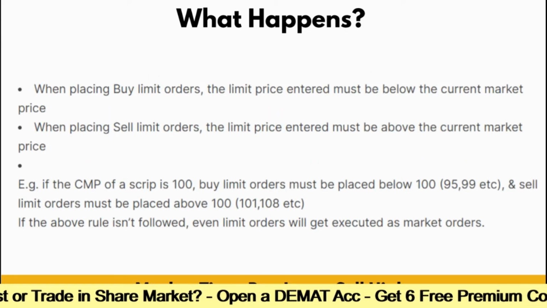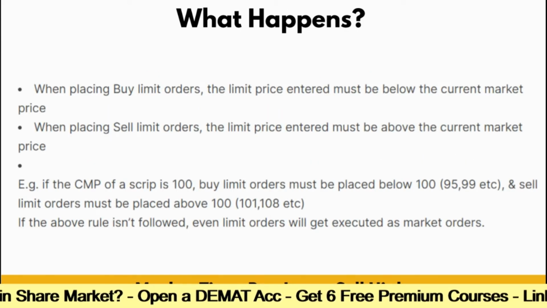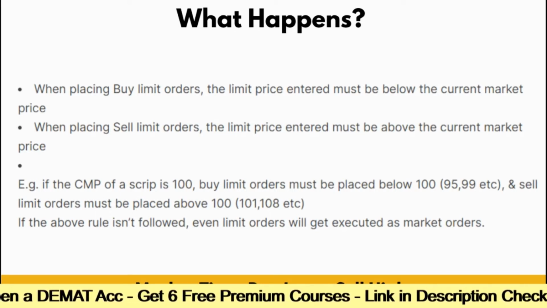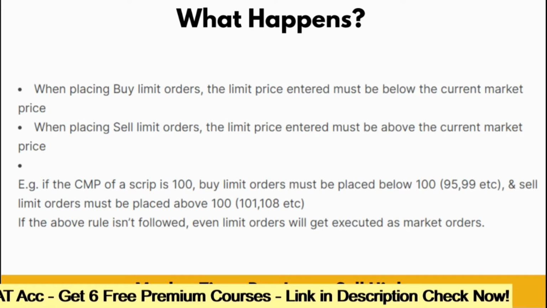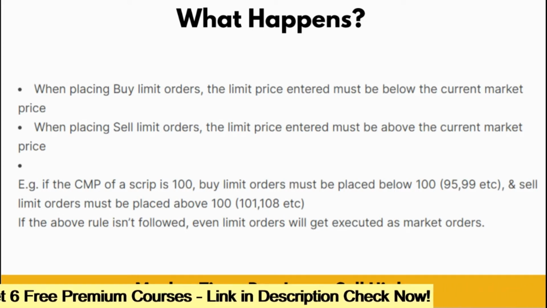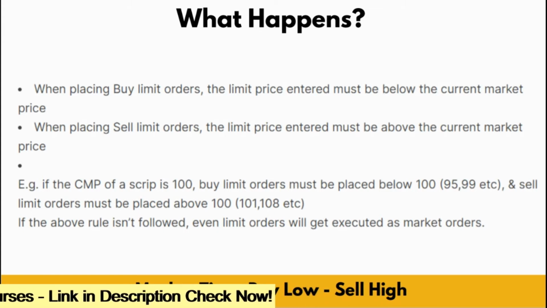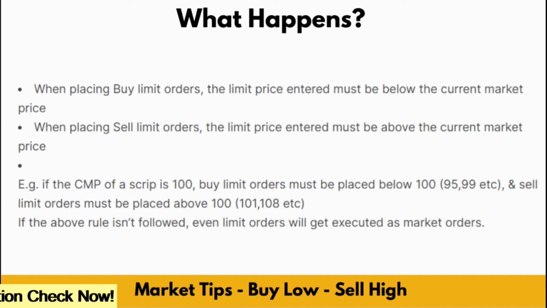Next, when you are trying to place a sell limit order for shorting, the limit price entered must be above the current market price. If this rule isn't followed, your limit order will get executed as a market order. Once we see it with an example, you will get clarity. If you have understood this, then it's not a problem. Still, I will try to explain if you have not clearly understood.